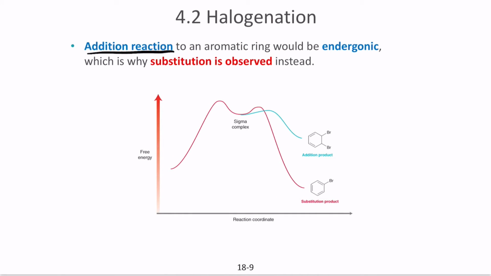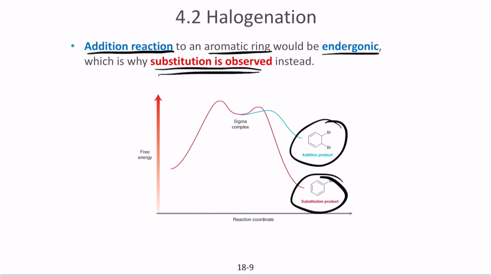Addition reactions in general to an aromatic ring would be endergonic, which means they take much more energy, and they are generally not favorable, since they would absorb more energy than they release. But substitution is generally a reaction that releases energy rather than absorbs it. That is why substitution is more commonly observed in place of addition reactions. Addition reactions do not commonly occur in aromatic rings, because aromatic rings always want to retain the stability of aromatization, so they want to stay as an aromatic ring.